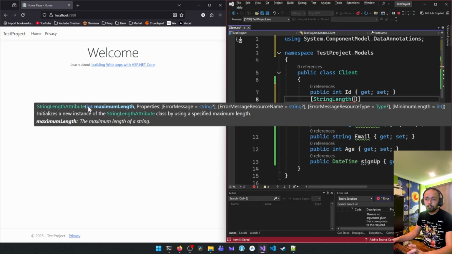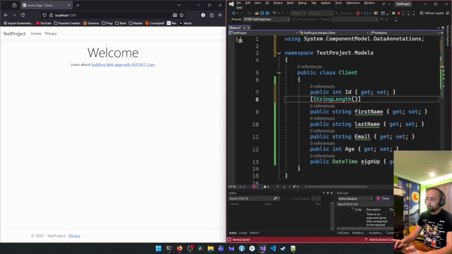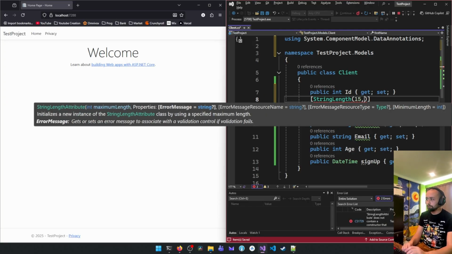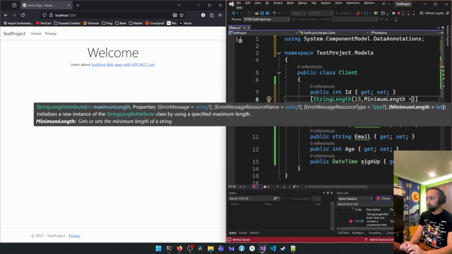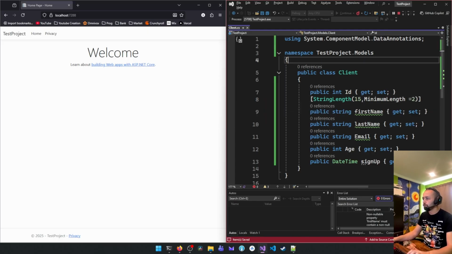The string length attribute needs a maximum length, then properties. So we're gonna write a maximum value. What will it be? Let's just say 25 letters for a name. No, that's a bit generous. Just say 15. And then we'll do a next attribute, and it's gonna be minimum length. We'll do 5. Let's just say 3. 2. Yeah, 2 is gonna be good.